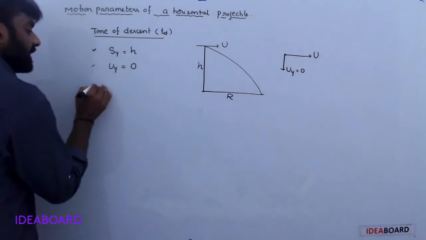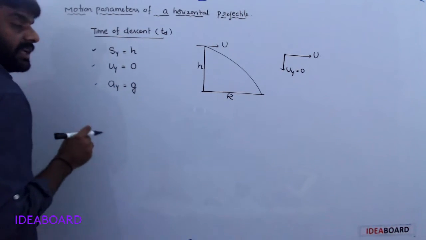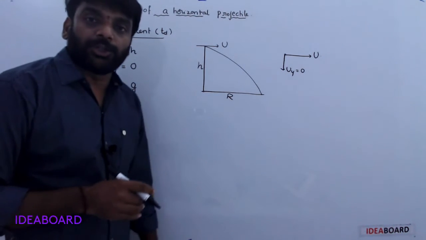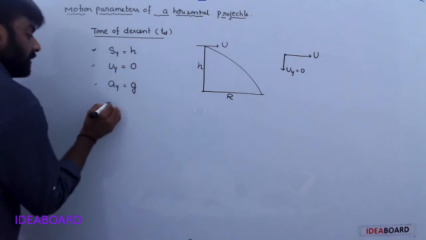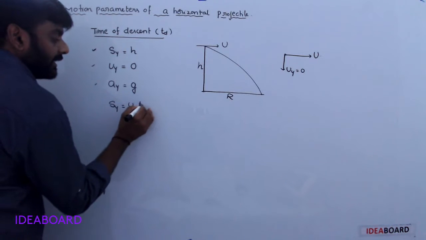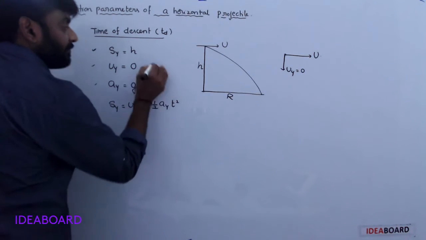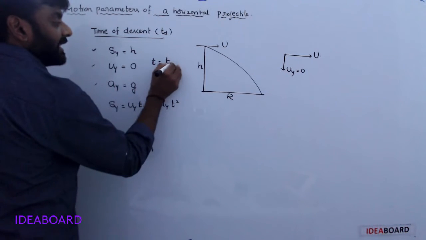Acceleration ay is equal to g, acceleration due to gravity. So Sy is equal to uy t plus half ay t square. Here time is the time of descent.